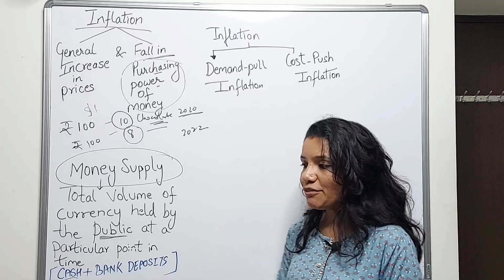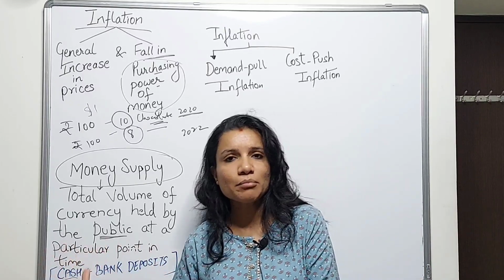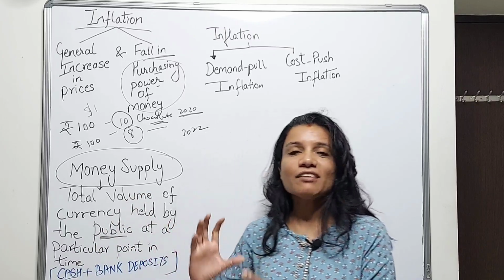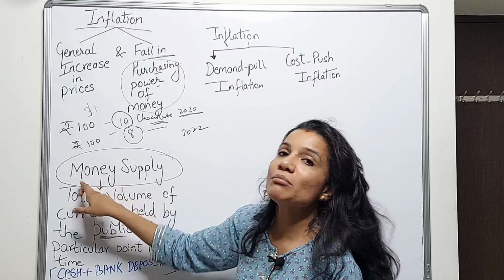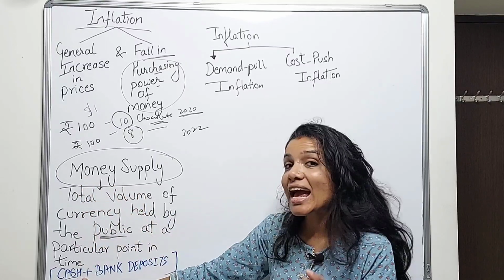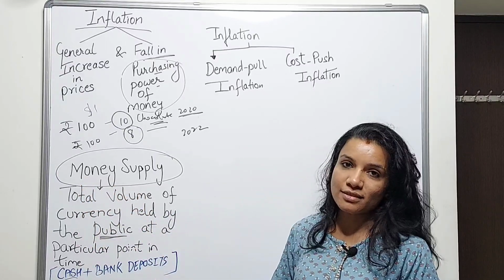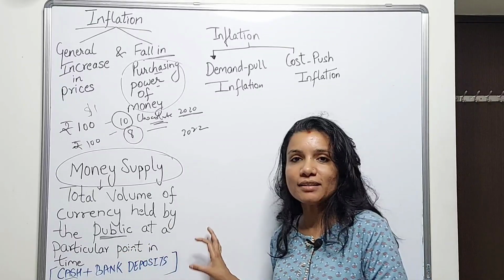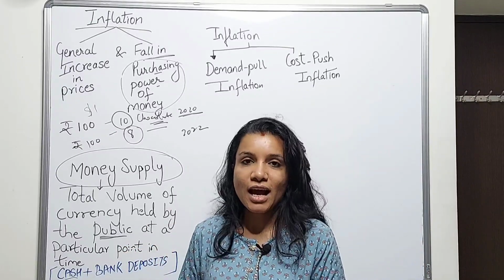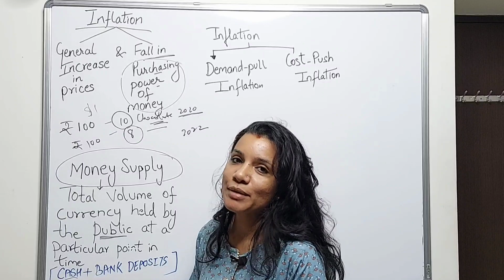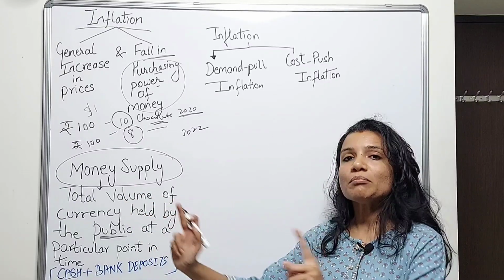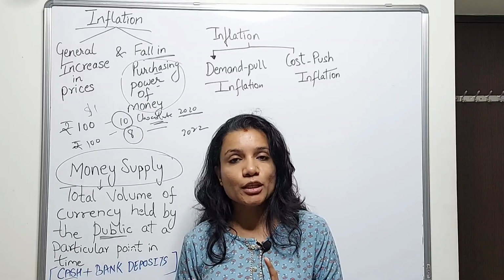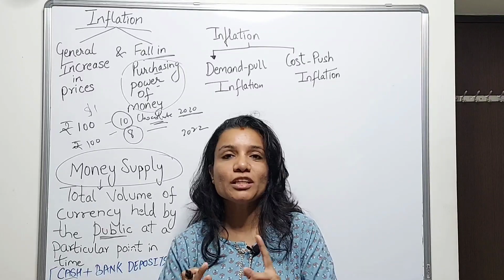Now this includes cash as well as bank deposits. So let's say I have $100 in my wallet, plus I have $10,000 in my savings bank account. For the purpose of computing money supply, the cash as well as the bank deposits would be considered, because having money in the bank account is as good as having cash. I can spend it just like I spend hard cash. So money supply is the total money in circulation in the economy, the total money with the people of the economy.